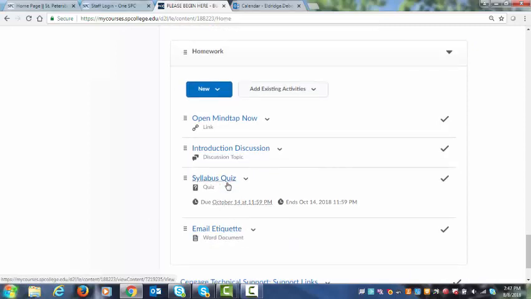Syllabus quiz. The syllabus quiz you have to take. Nothing else in the class will open up until that syllabus quiz is taken, and you have to score a certain percentage on that syllabus quiz. Once you take it and you pass that with at least an 80%, then the rest of the course will open up for you.